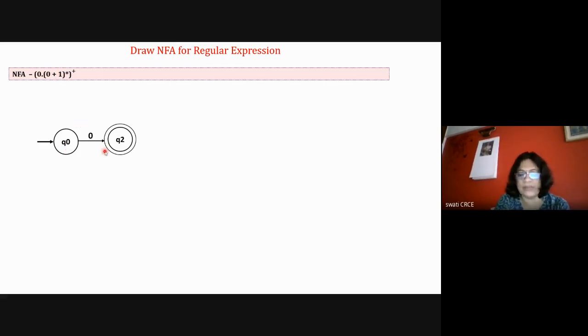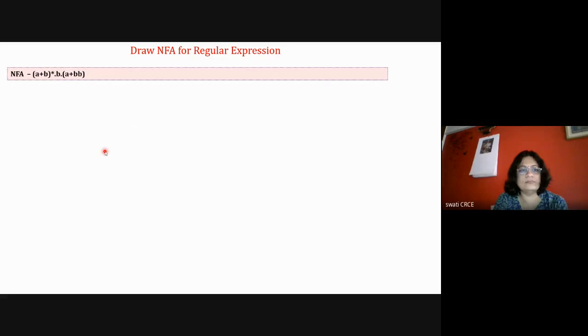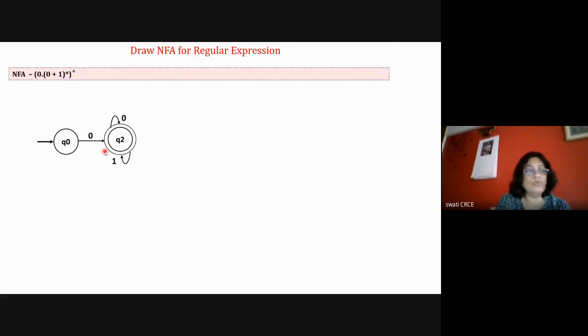The initial state will not be a final state in this case. After that, 0 or 1 can be there any number of times. This is the answer. So you have to take out the valid strings for this particular regular expression, and verify your answer that for every valid string it should reach the final state.